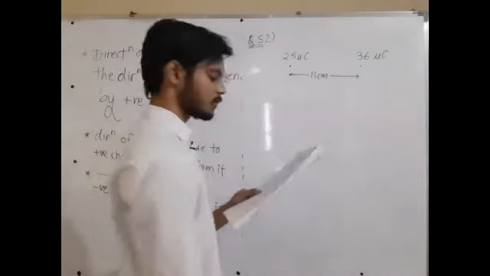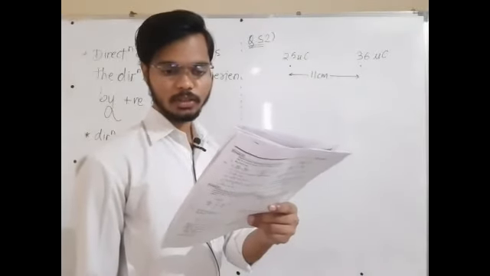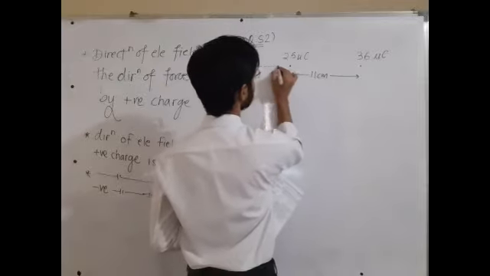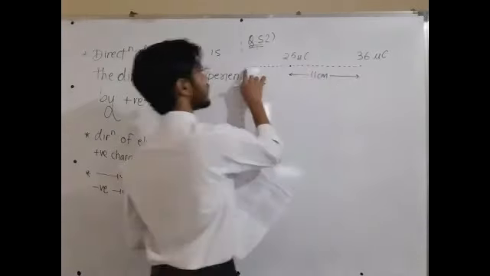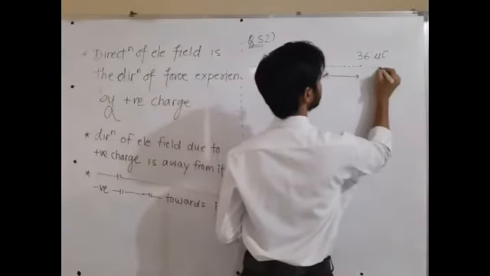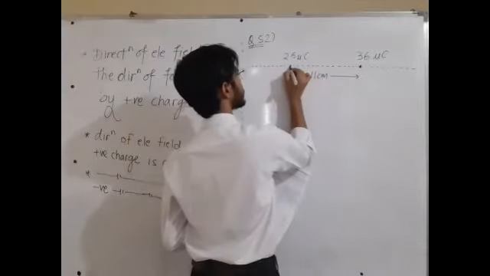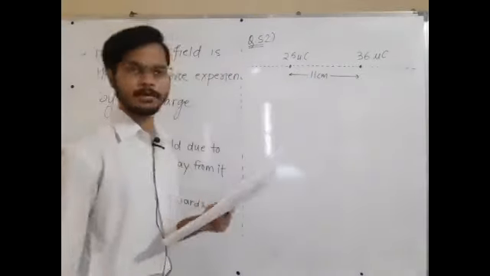Next, what they are saying: at what point on the line joining the two charges? What is the line joining the two charges? It is like this. I am drawing the line on the left hand side as well as on the right hand side. This is the line which is joining these two point charges. You also should draw like this only. You will understand why.